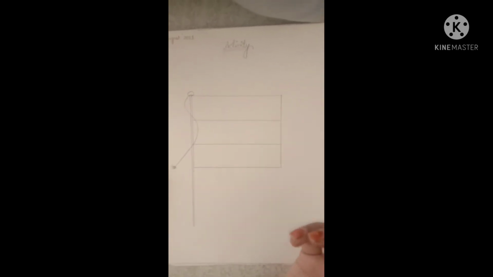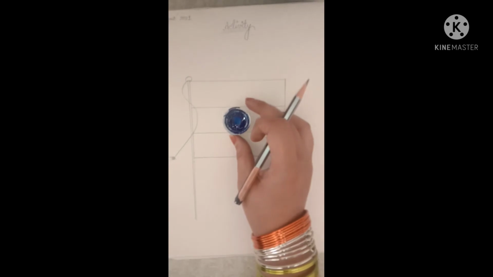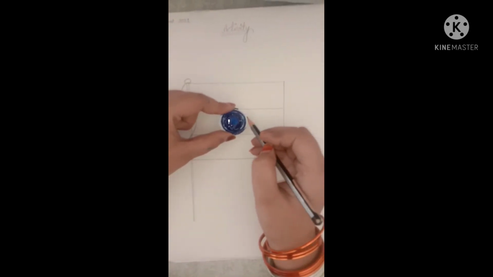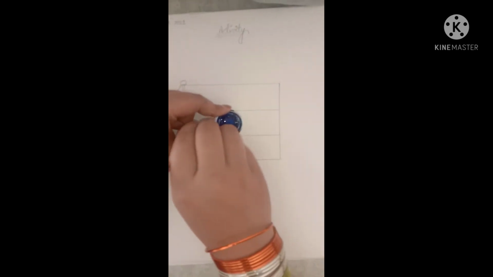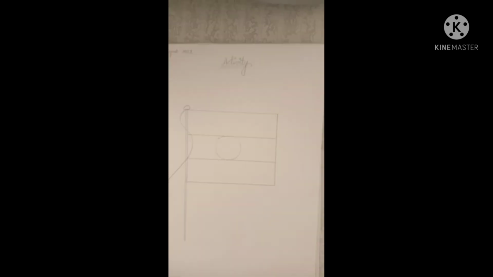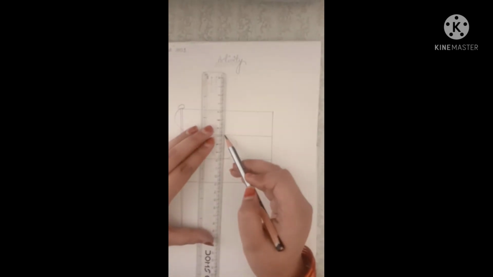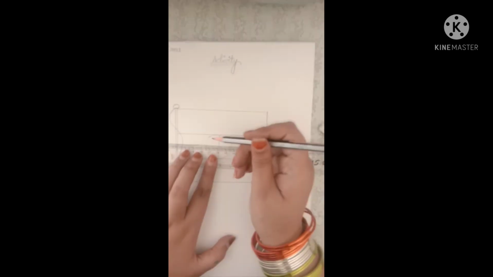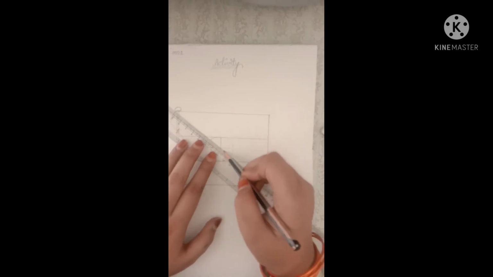Now we have to make one circle here, and for that you can use any small round object. Keep the small round object here and make a circle like this. In this circle we have to make lines with the help of a ruler: a standing line, then one sleeping line, like this.